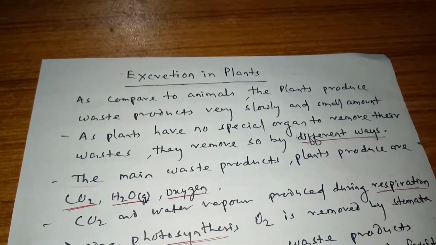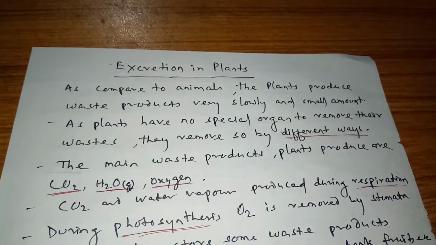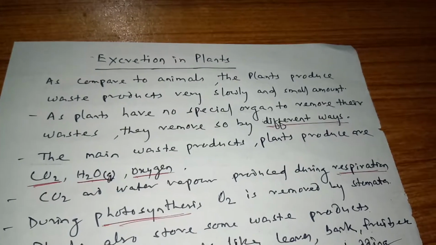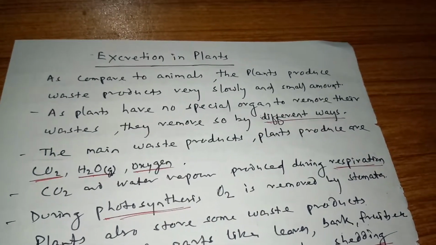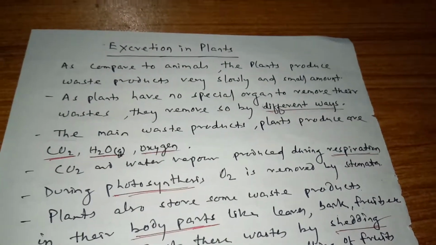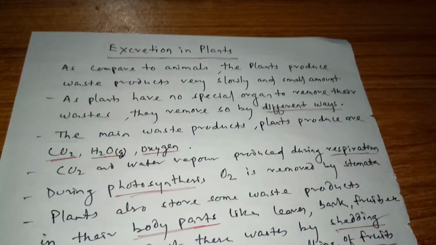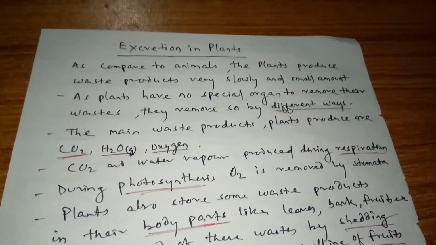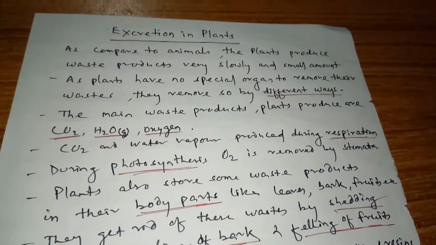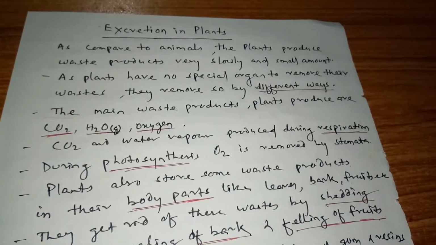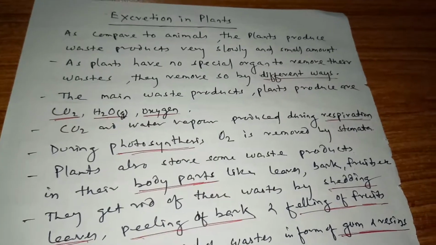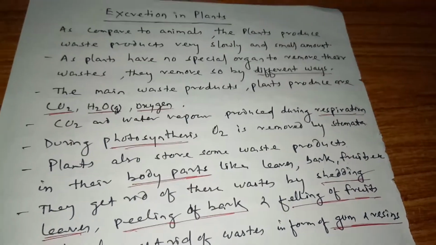As compared to animals, plants produce waste products very slowly and in small amounts. As plants have no special organ to remove their waste, they remove it in different ways. The main waste products plants produce are carbon dioxide, water vapor, and oxygen. Carbon dioxide and water vapor are produced during respiration and photosynthesis. Oxygen is also released by stomata. Plants also store some waste products in their body parts like leaves, bark, fruits, etc.